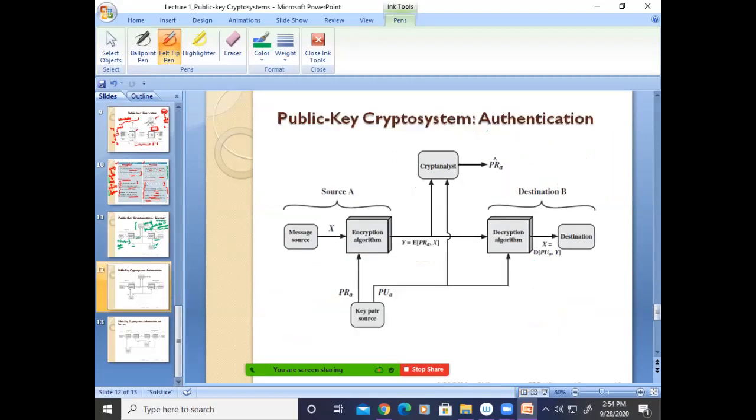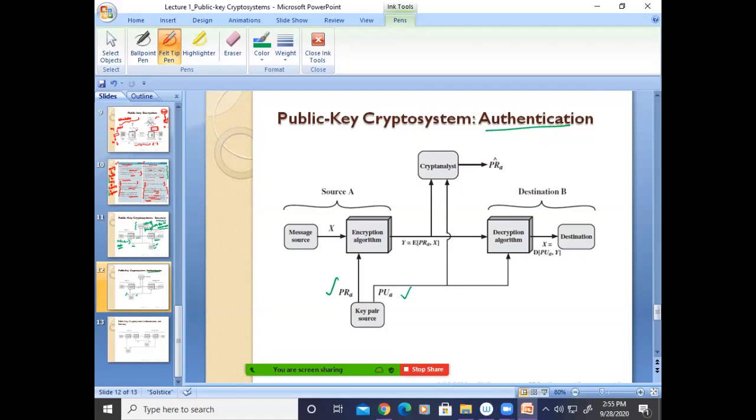Opposite for authentication. The source, previously it was Bob, will generate the pair of keys: one private, another public. The private key will be used for the encryption and the public key will be used for the decryption.